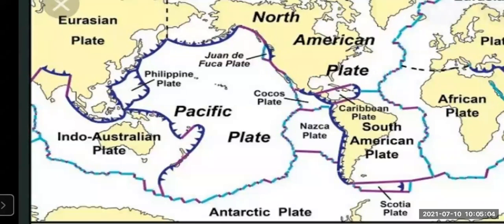Now, where does India actually lie? India lies in the Indian plate, which is a minor plate. Depending on the compression and tension, these plates move in various directions, and they are just below the crust.